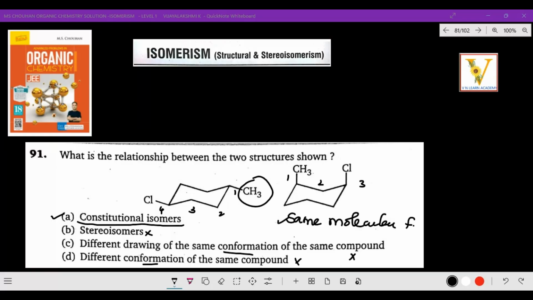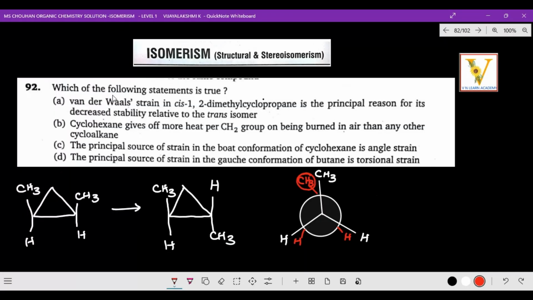Come on, let's go to the next question. The next question is somewhat different, a logical question. Which of the following statements is true? Van der Waals strain in cis-1,2-dimethylcyclopropane is the principal reason for its decreased stability relative to the trans isomer.